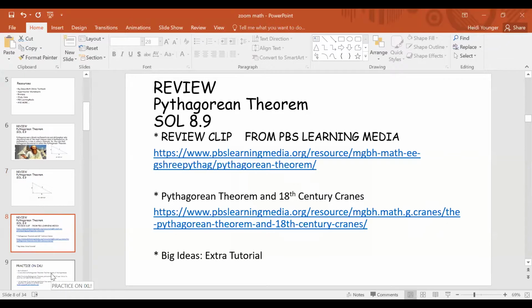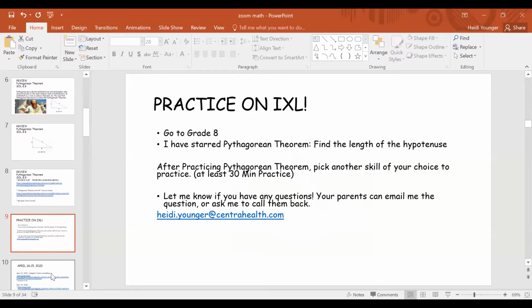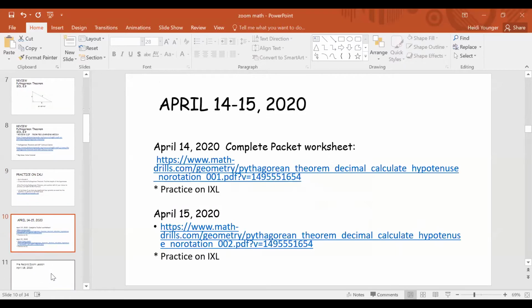I'm going to ask you also to take a look at the lesson plan that I sent you, if that is helpful, to look at what I would like you to do each day. Over the next couple of days, there are practice worksheets that you'll be receiving in your packet that will help you practice for finding the hypotenuse. Also, I'm going to ask you to practice on IXL.